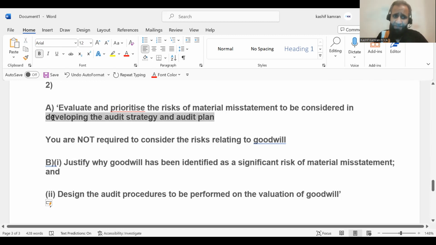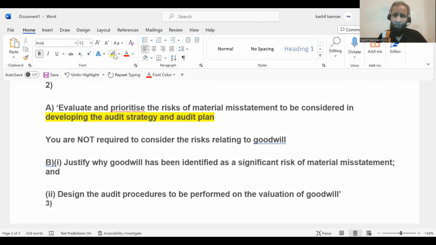That is just a term being added here, making it more in line with ISA 300 and ISA 315, because eventually at the planning stage, you are doing planning. And we know there are two components of planning, audit plan and audit strategy. So just bringing more formal terminologies to the paper, making it look more appropriate. So the answer plan would remain the same.